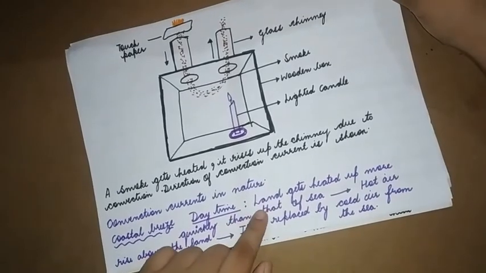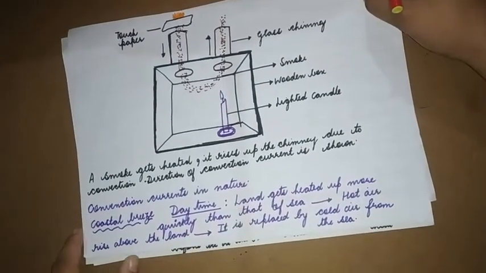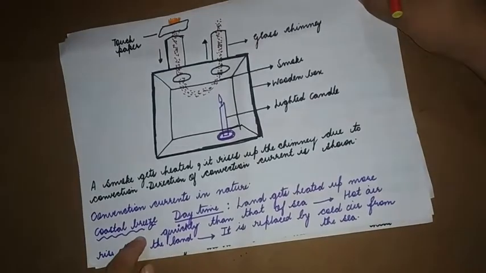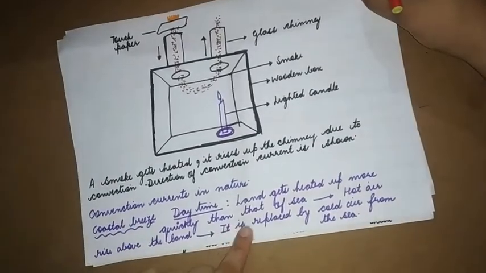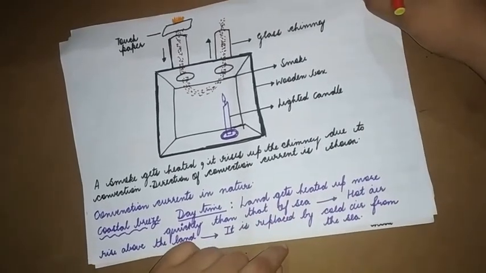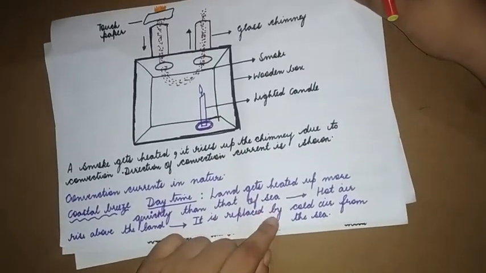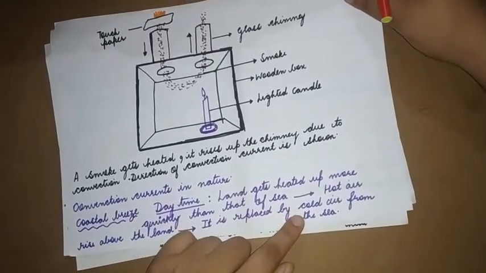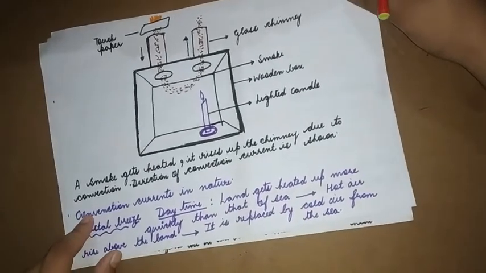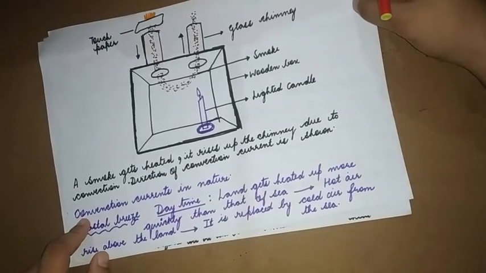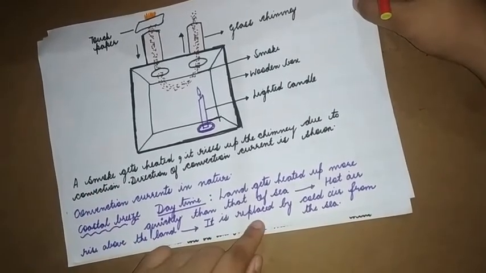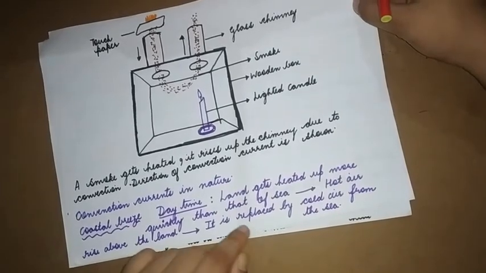Convection currents in nature. Coastal breeze. Now how is this coastal breeze formed? During the daytime, land gets heated up more quickly than the sea. So the land is heated at a faster rate, because of which the hot air rises above the land. Since it rises, the cold air from the sea replaces it.